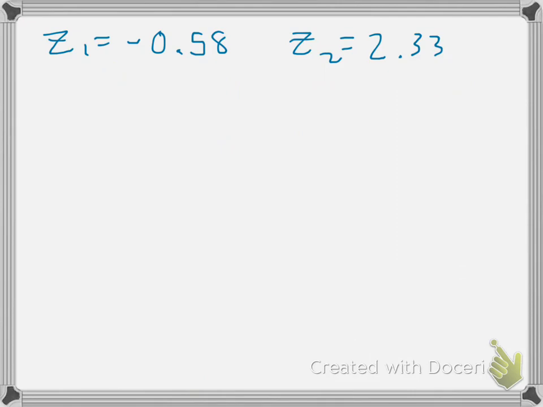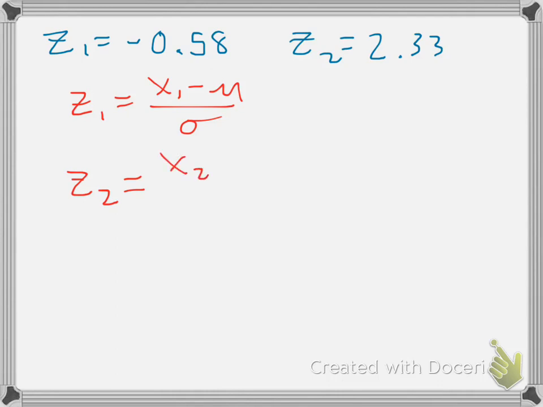Okay, next step, we look at this and go, wait a second, we have some z-scores, but I still have two unknowns. If z1 is x1 minus mu over sigma, even if I put in my values for z and x, which I know, I'm still left with two unknowns. But guess what? If we have two unknowns, we need how many equations? That's right, two equations. Oh, systems of equations. Whoever thought I'd need to know algebra to do statistics?